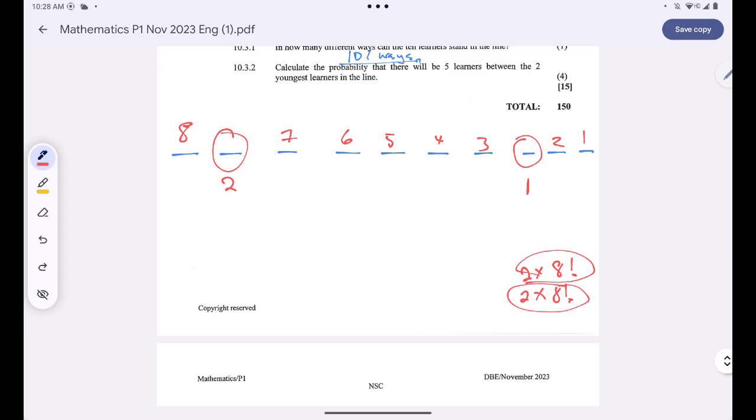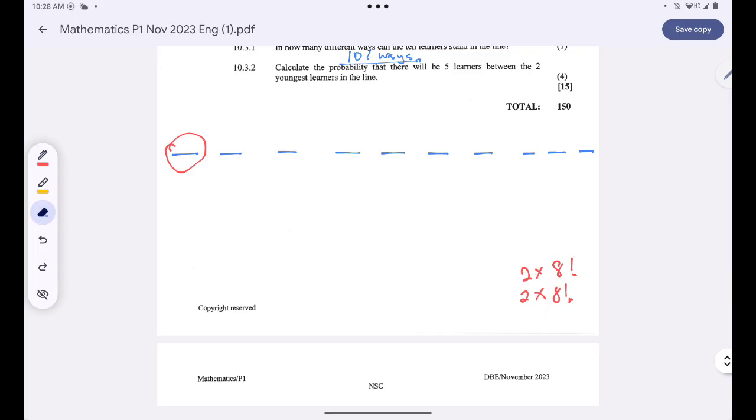However, this can only happen on 4 occasions. Why am I saying that? Because the young learners can stand in this position, and that setup will give us this.